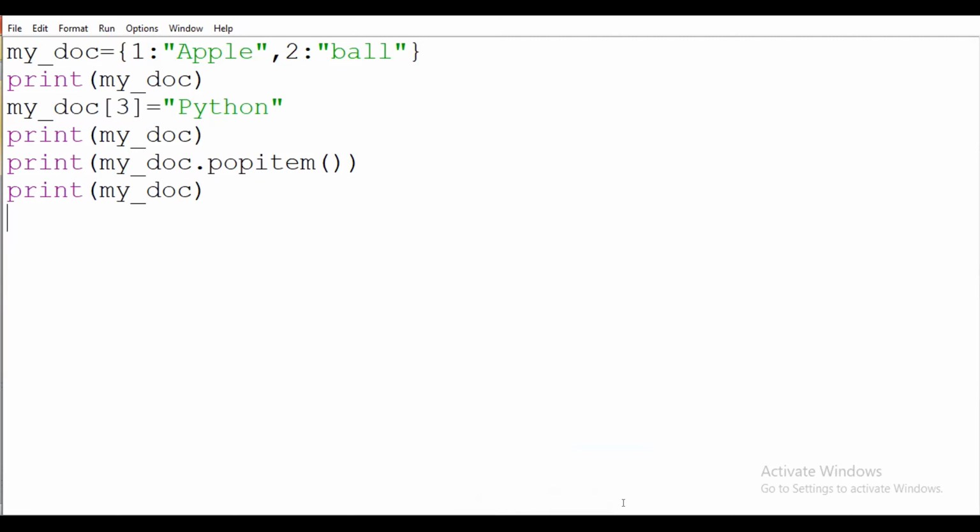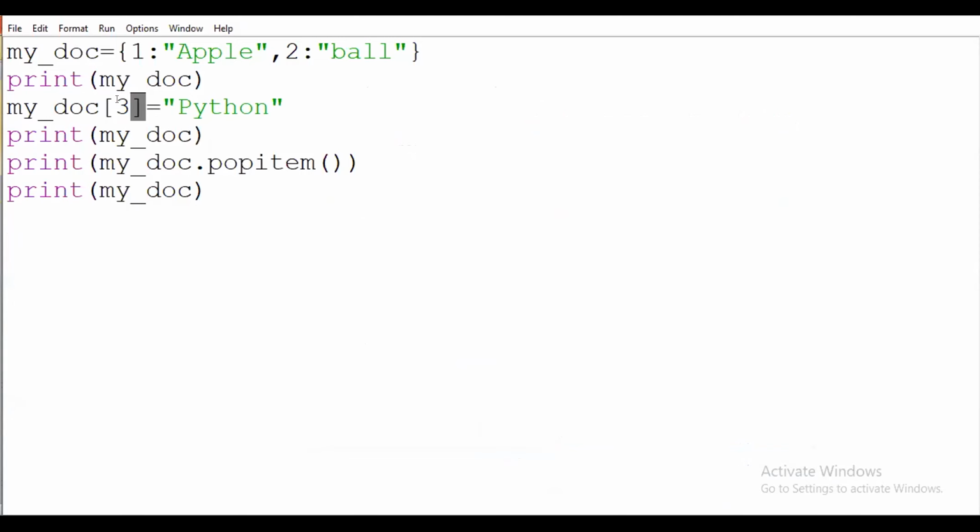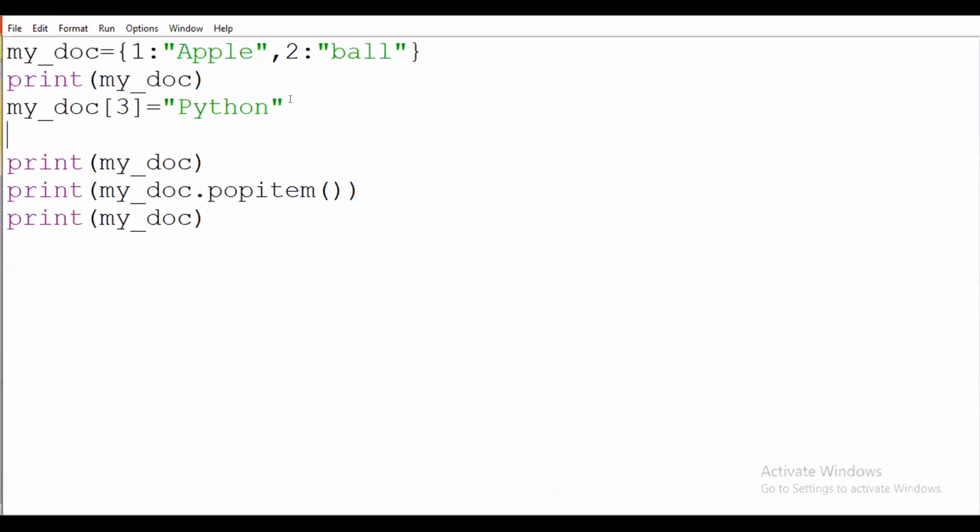Okay, so we have seen some of the different operations, like how to add an item, which is the same. Then how to update the value of any item, where we provide the key number and update that value. Then get data, like a print operation where we want to take that data. And keys, where we write the key and add one more data. And suppose we want to update any data, that time we write like my dict of 1 is equal to,